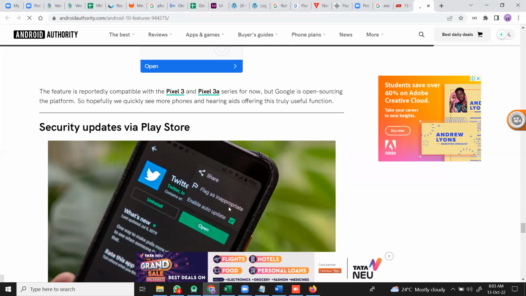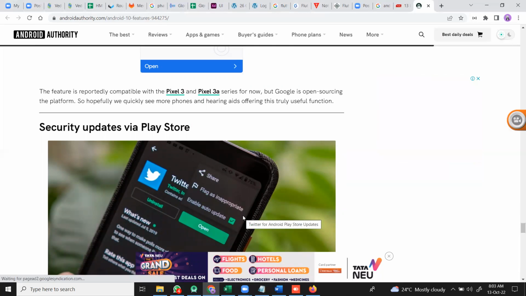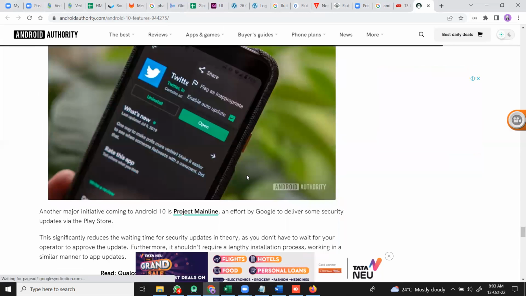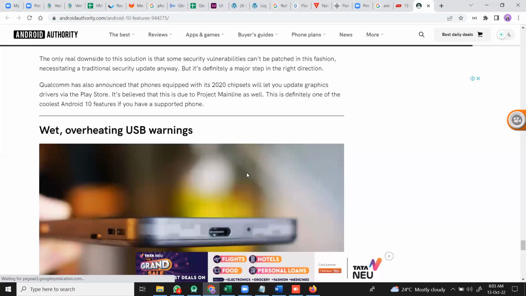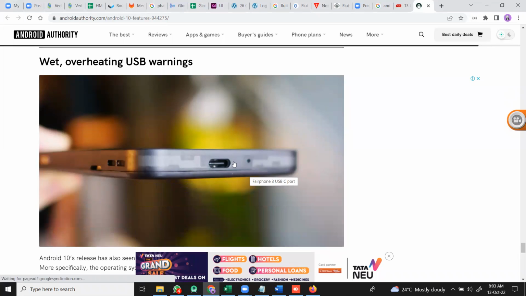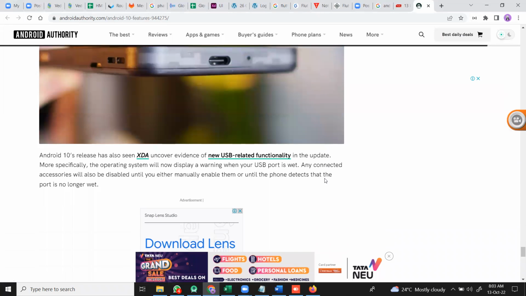Here we have the flag as inappropriate option. If we identify that an app is not proper, we can click on this so that the notification goes to the Play Store. If the application is still really not proper, the Play Store will take action based on prioritization. Next is the wet and overheating USB. This is related to hardware again. When we connect the phone, it overheats, and that hardware-related issue is also resolved here.